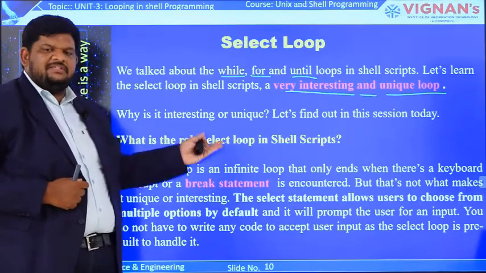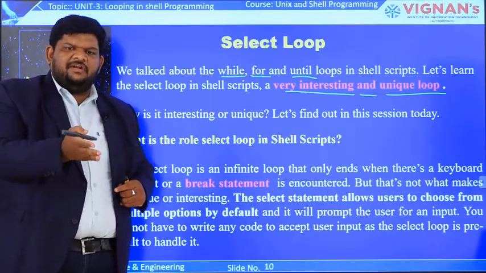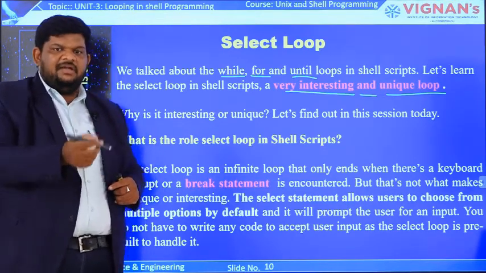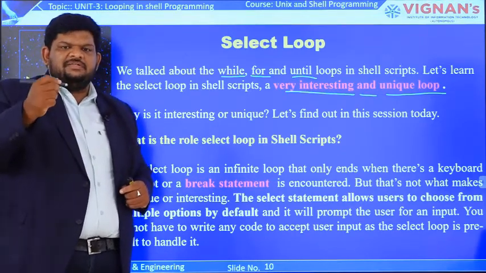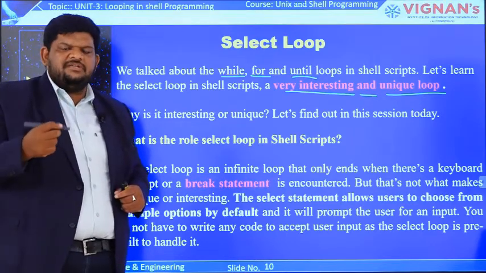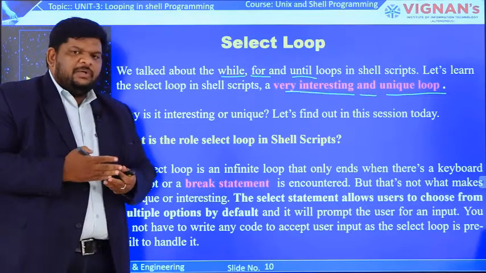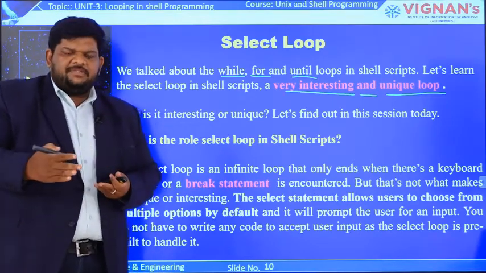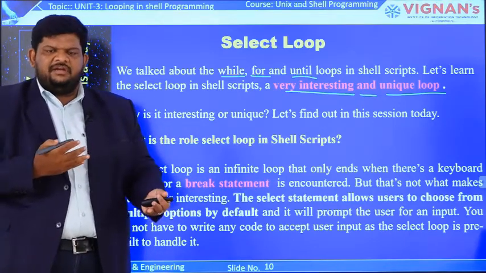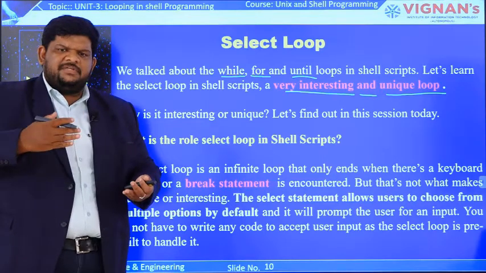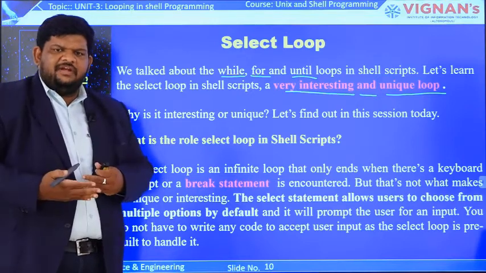Whereas in the previous three loops, execution depends on the test evaluation conditions, or on the number of items present in the item list. The execution of the select loop depends completely on the user's input. Based on the user's input, the body of the select loop is executed. Not only that, the select loop executes infinite times. If the user wants to select another option, the same loop executes again. The user can continuously give any number of options, because we are providing an interaction section, so it executes infinite times.